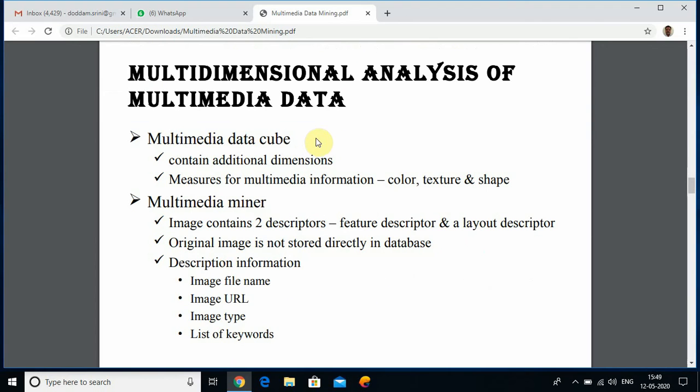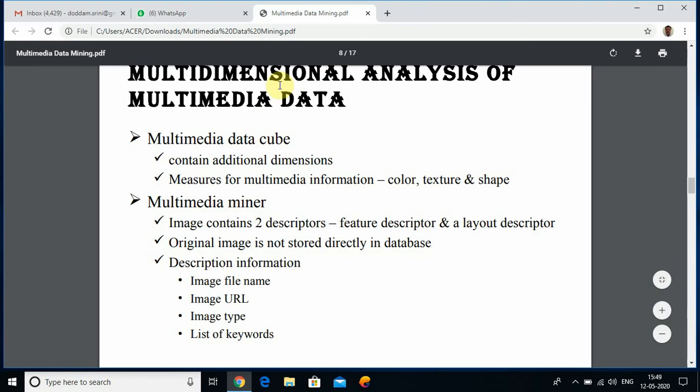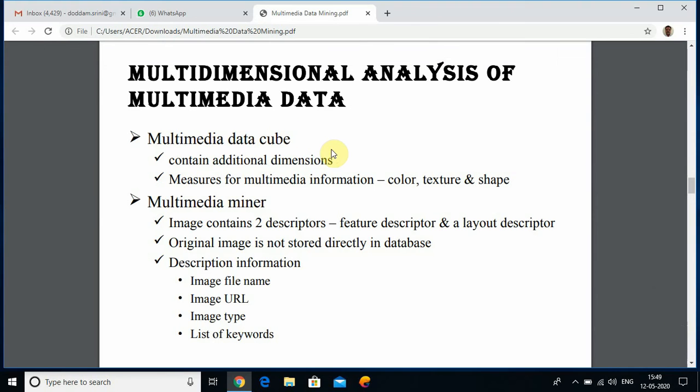Next is multidimensional analysis of multimedia data. Multidimensional means it is nothing but a data cube, so here we are going to discuss the multimedia data cube. A multimedia data cube contains additional dimensions and measures for multimedia information: color, texture, and shape.